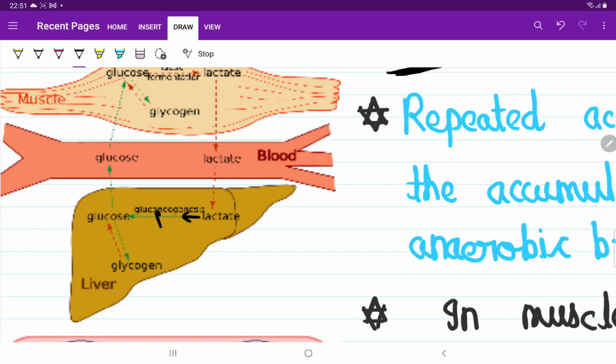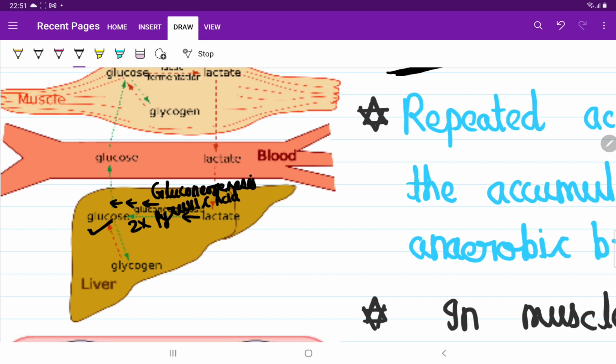Then two molecules of pyruvic acid go through the reverse reaction of glycolysis, and then form glucose. This whole process is called gluconeogenesis. So gluconeogenesis is the process in which lactic acid converts into pyruvic acid, and then from pyruvic acid glucose forms.